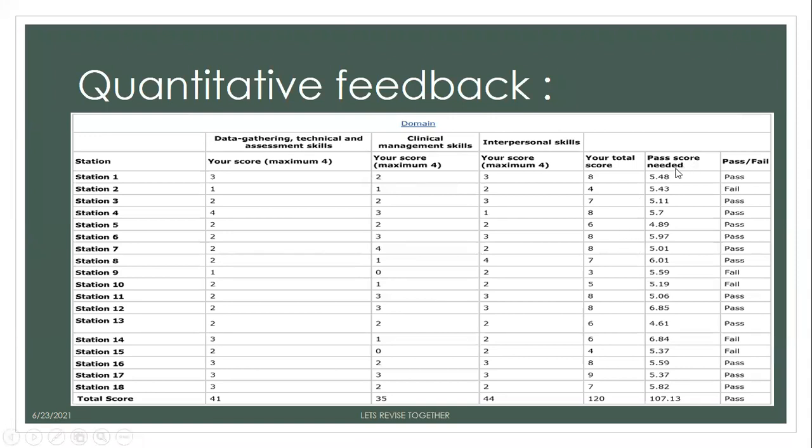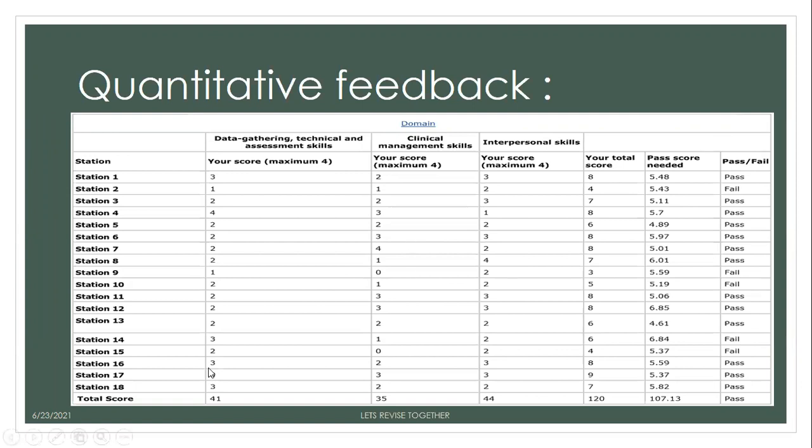Your score to pass the station, for example, is 8 here, and the score needed to pass this station is 5.48. So obviously you have passed the station, and as a comment it is written whether you have passed or not. Here this person has failed the station because his total score is 4, and the pass score needed was 5.43. So this is a fail. In this way you are going to get this quantitative feedback.